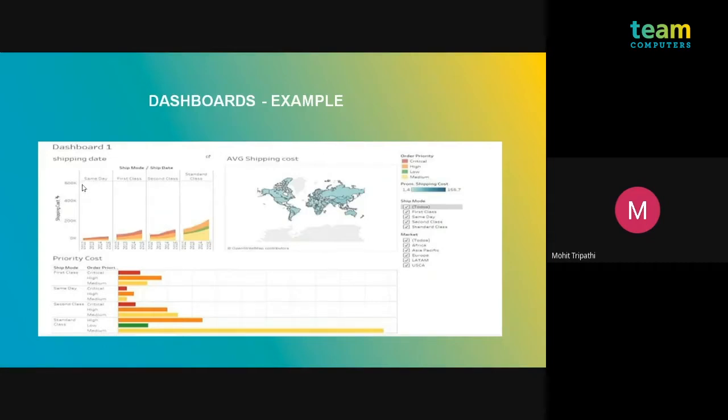As you can see, we have here the ship mode, ship data according to a timeline. We have the shipping analysis, average shipping cost with the help of geographic locations and priority cost. And here on the right side there is the interactive part of the dashboard, also the collective legend information. So this is the dashboard example, and now we are going to be creating a dashboard.